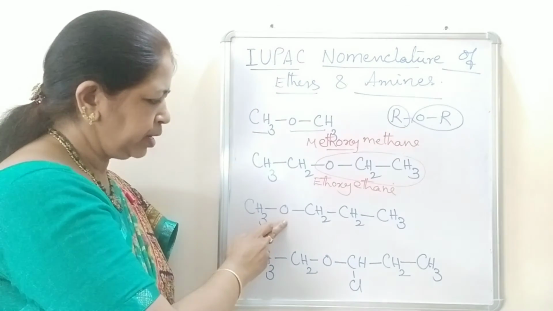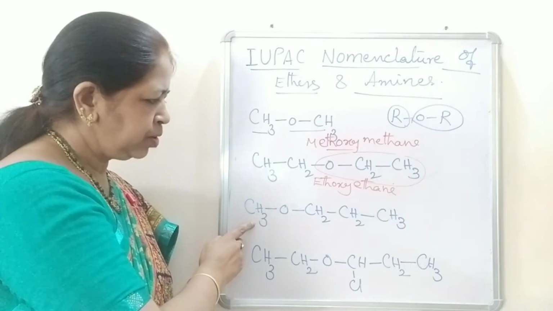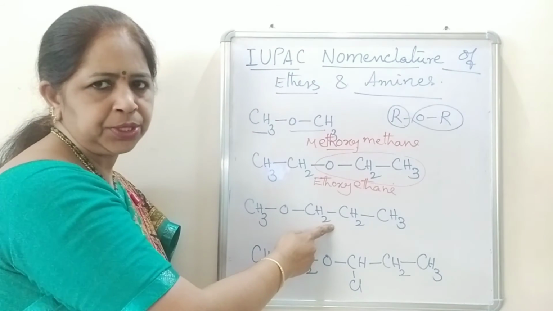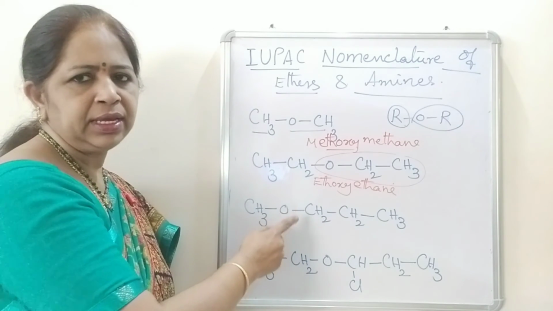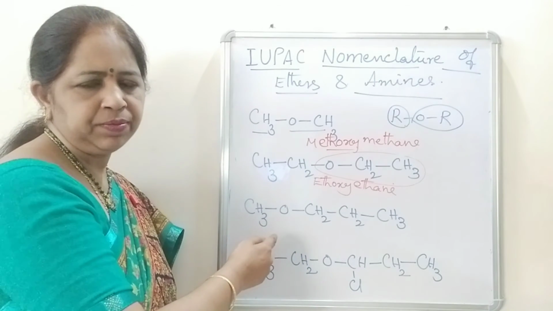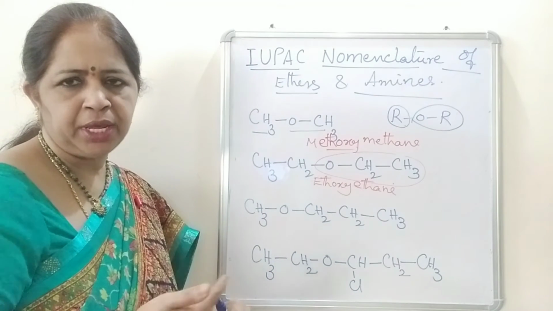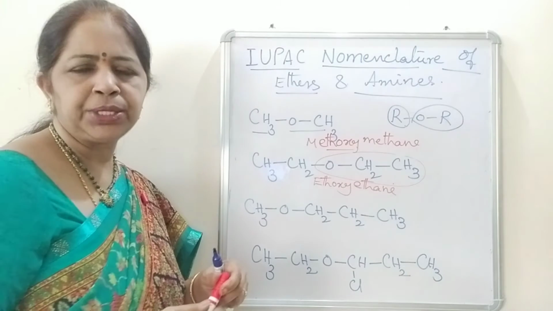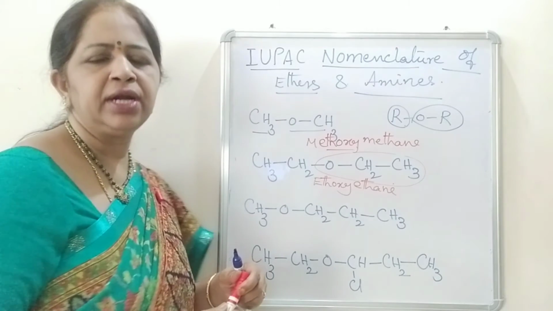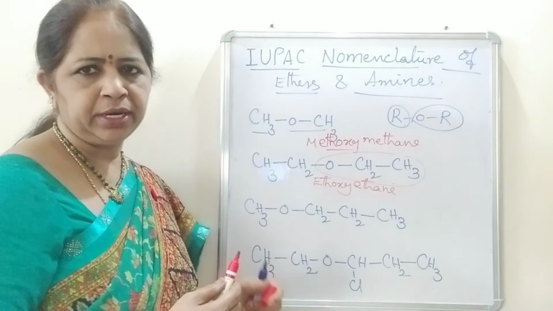You see here on either side of oxygen methyl group and propyl group is substituted. The naming of this kind of unsymmetrical ethers is an interesting one. Now, which alkyl group is taken as the parent chain? Always the bigger alkyl group is taken as the parent chain and smaller alkoxy group is taken as the substituent.